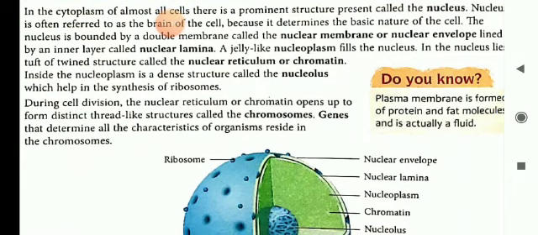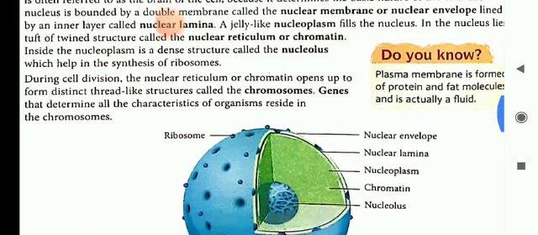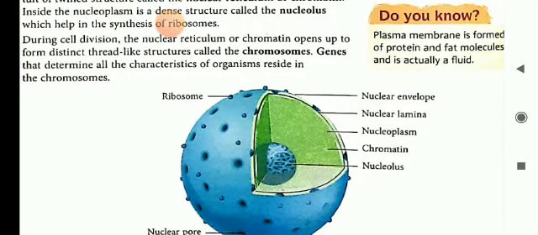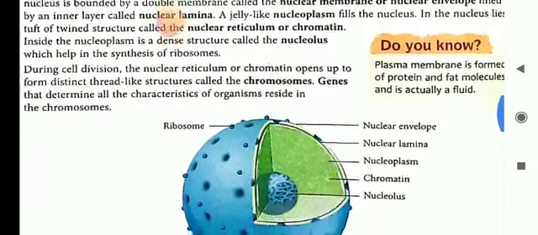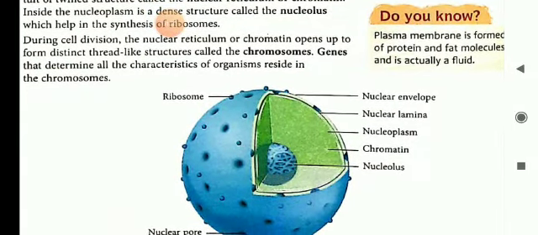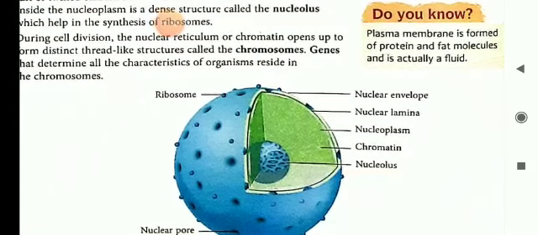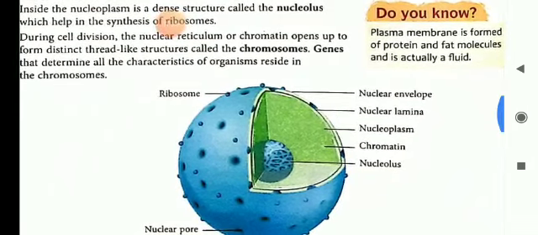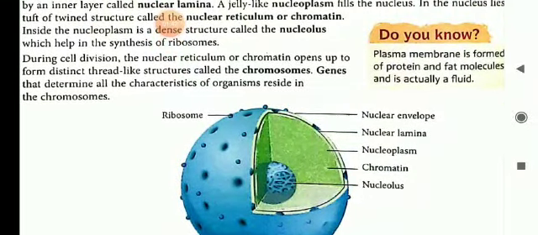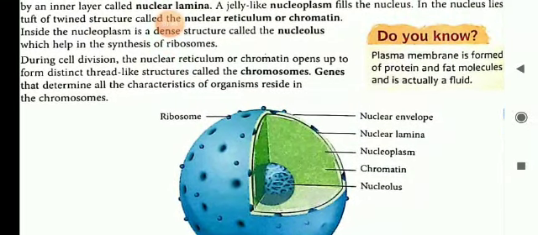an inner layer called the nuclear lamina. You can see here the outer covering of the nucleus is known as the nuclear envelope or nuclear membrane. Same as the cell, which is bounded by the cell membrane, the nucleus is bounded by the nuclear membrane or nuclear envelope.